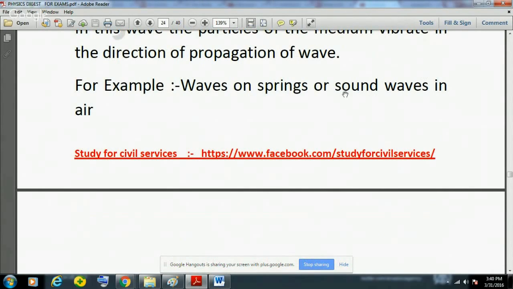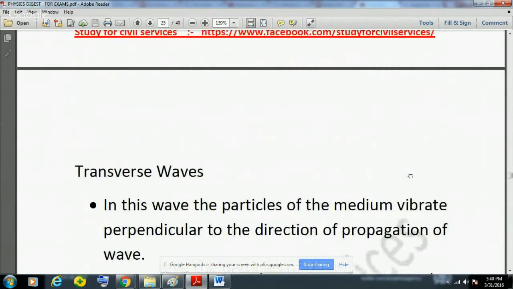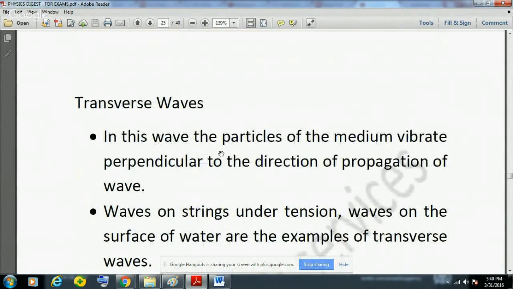So sound waves are longitudinal waves. Please remember this. Another is the transverse wave. In this wave, the particles of the medium vibrate perpendicular to the direction of propagation of the wave. In the longitudinal wave, the particles move along the direction of propagation of the wave. But in the transverse wave, the particles of the medium move perpendicular to the direction of propagation of